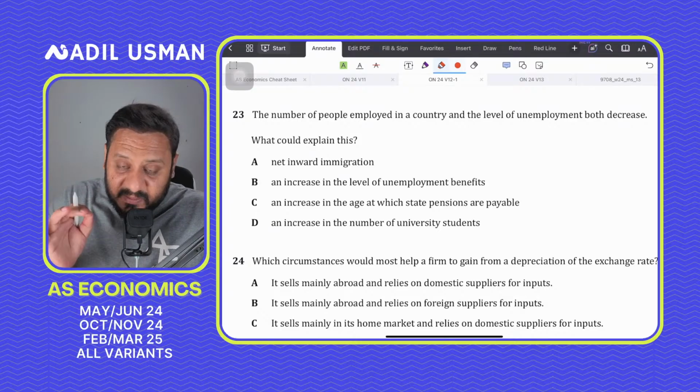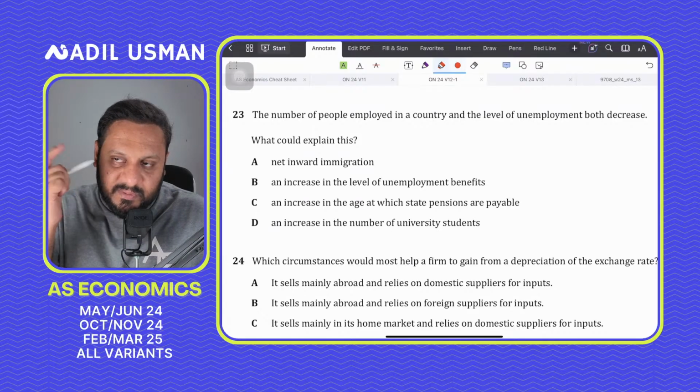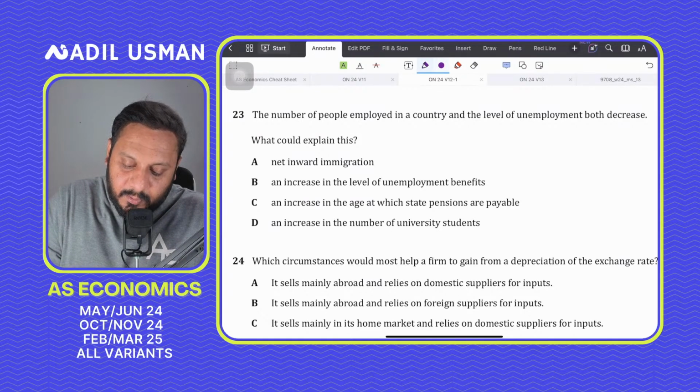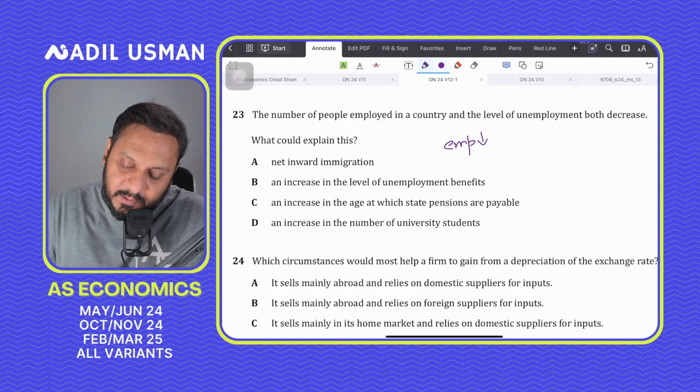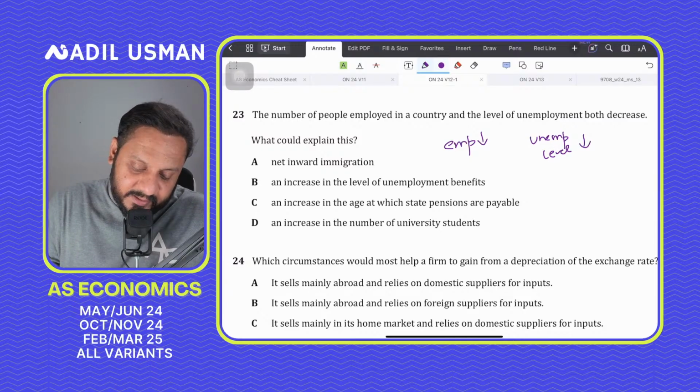Question number 23. What would be the answer? The number of people employed in a country. If I am giving the exam, I'll start thinking, oh, the number of people employed are going down. So I will use a pencil and write employed going down, and then I'll say the level of unemployment is also going down. Then I'll say, what could explain this? I'll read net inward immigration.